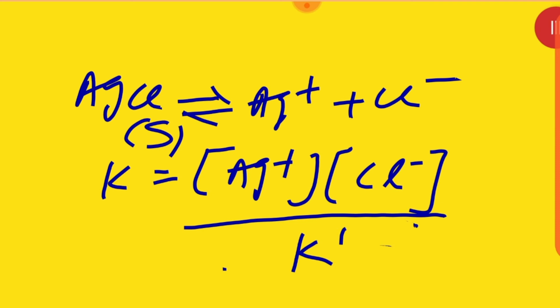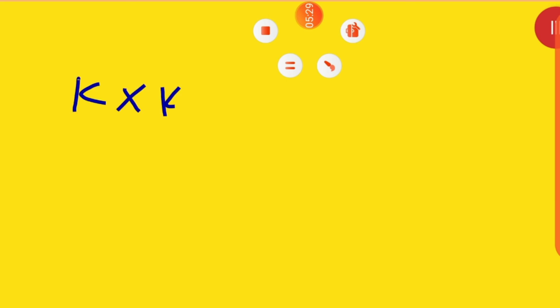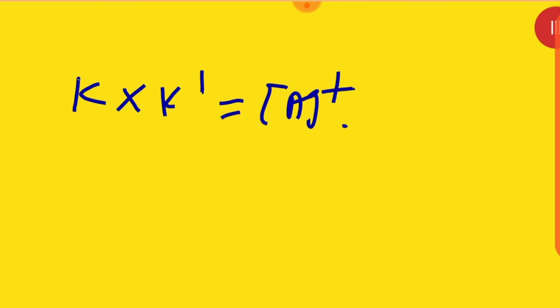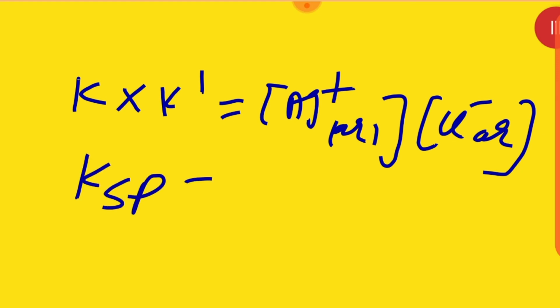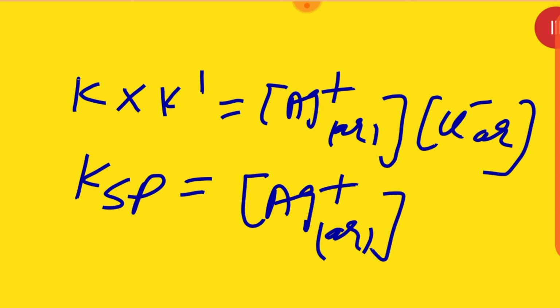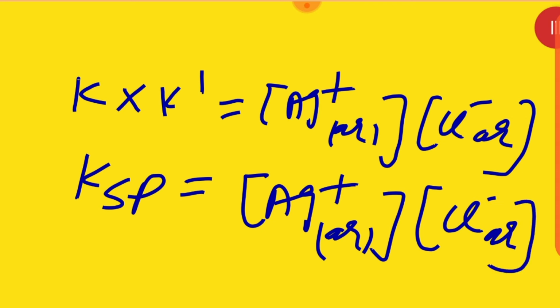Then you can write K into K dash is equal to Ag+ aqueous into Cl- aqueous. So K into K dash will become KSP, solubility product. Clear? Are you getting my point? This is called solubility product.